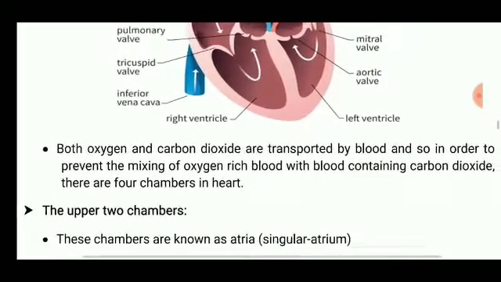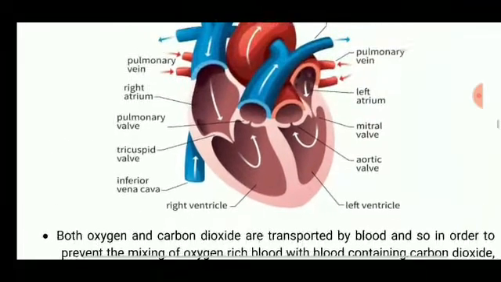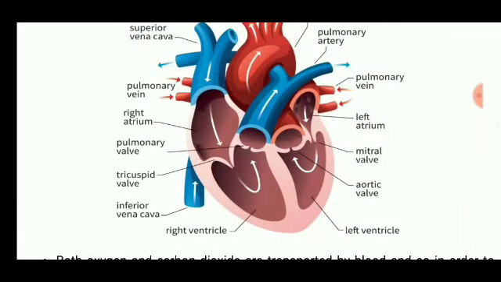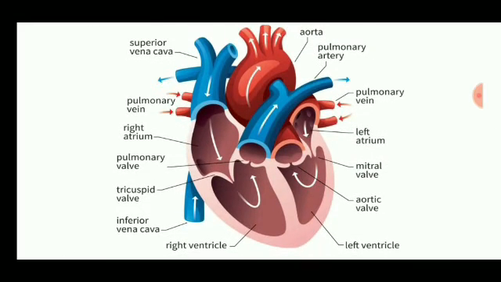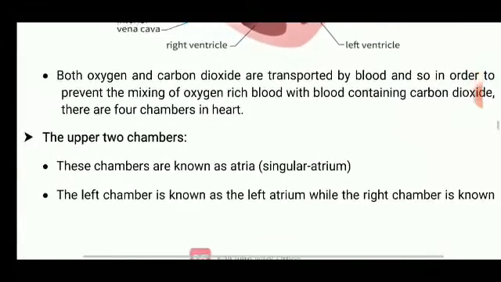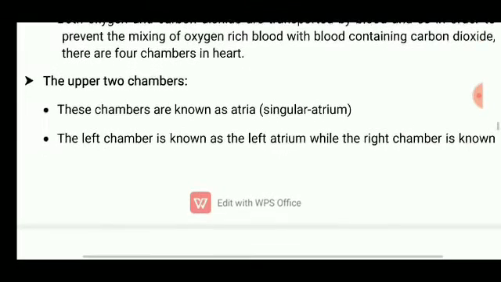Both oxygen and carbon dioxide are transported by blood, and so in order to prevent the mixing of oxygen-rich blood with blood containing carbon dioxide, there are four chambers in the heart. It means these four chambers will not allow the oxygenated and the deoxygenated blood to get mixed.